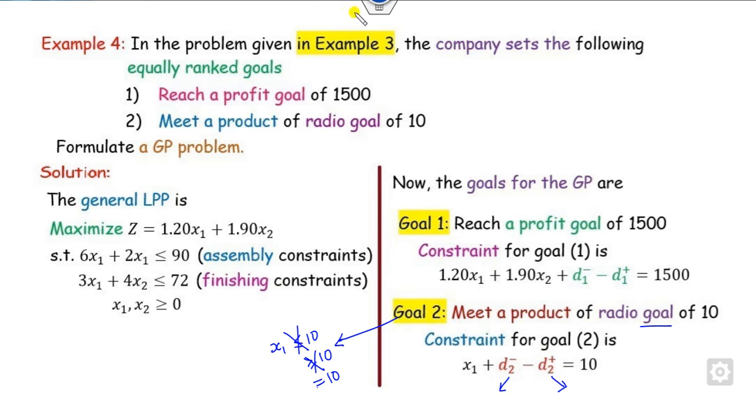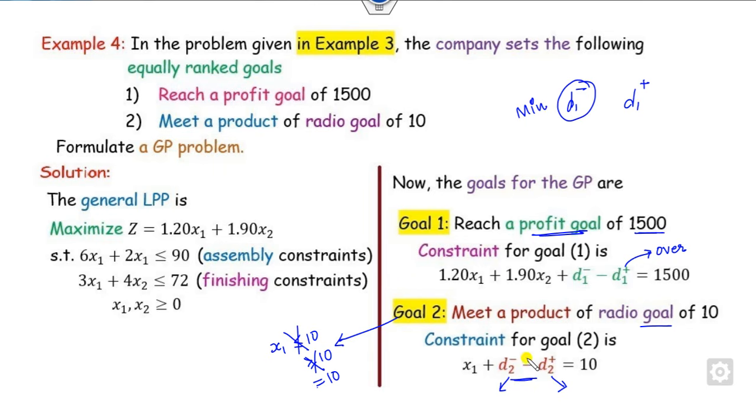Now there are no more constraints. You have to define your objective function. How do you define that? Look at that. You want to minimize D1 positive or D1 negative? Since you want a profit of 1500, this is my overachievement. Whenever you get more than 1500, you are satisfied. So your target is to minimize this.